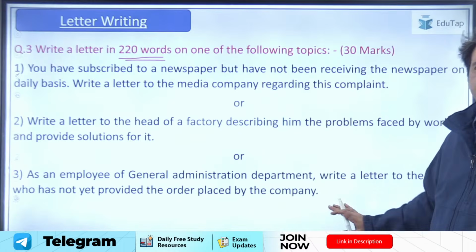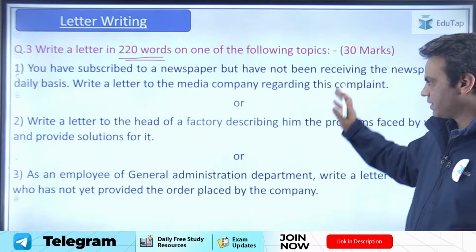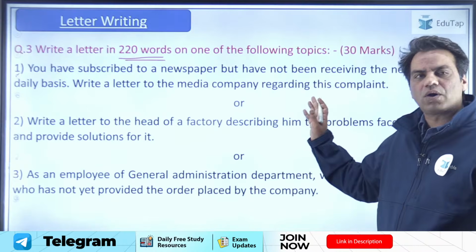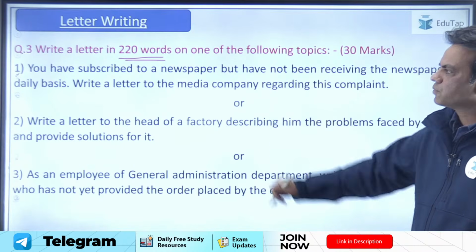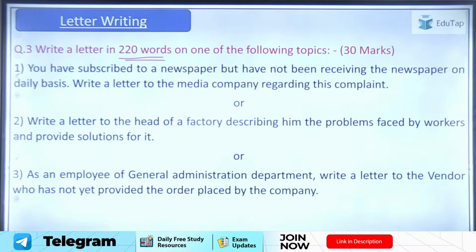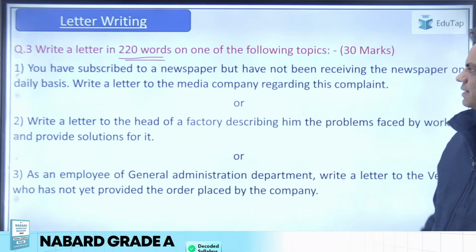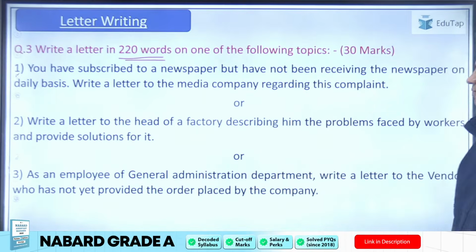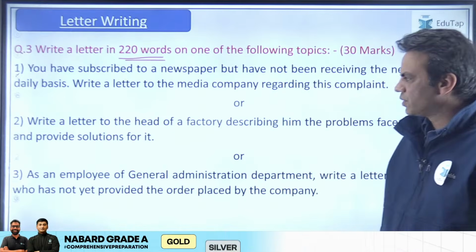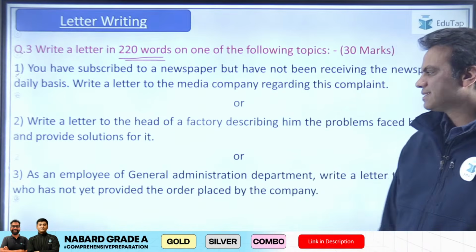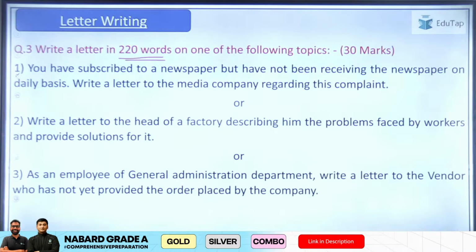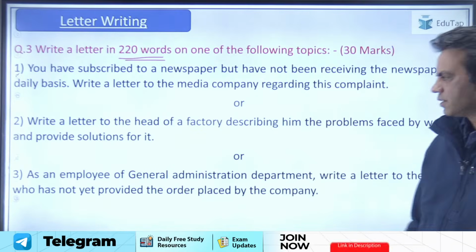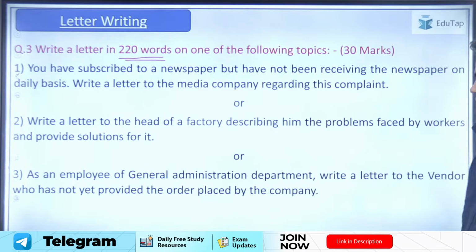So all the 3 letters were formal, and I felt all the 3 letters were either complaint or grievance letters. So the first topic was, you have subscribed to a newspaper but have not been receiving the newspaper on a daily basis. Write a letter to the media company regarding this complaint. Second was, write a letter to the head of the factory describing the problems faced by workers and provide solutions for it. And third, as an employee of the General Administration Department, write a letter to the vendor who has not yet provided the order placed by the company.